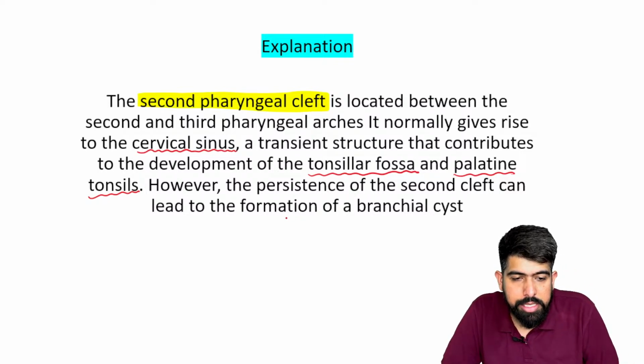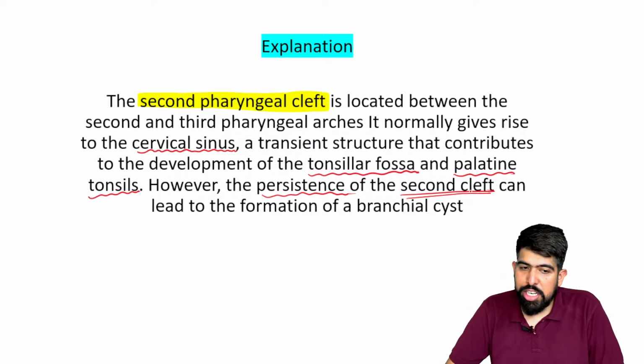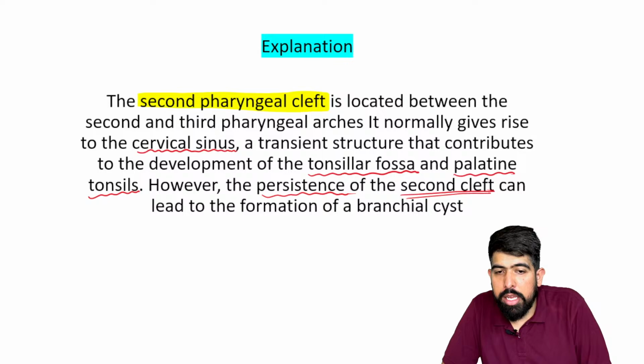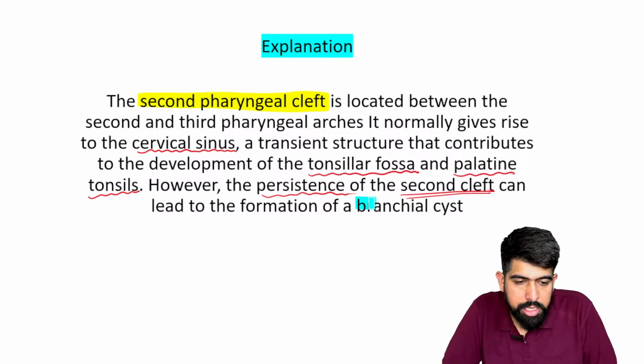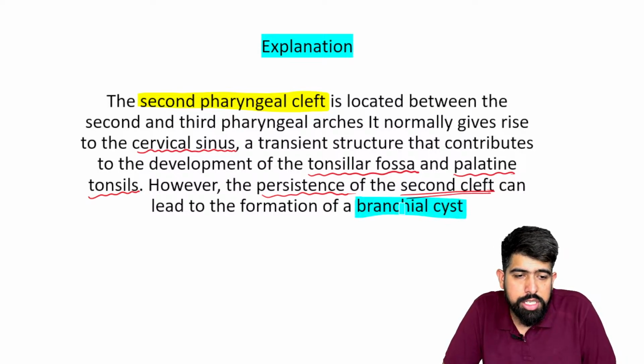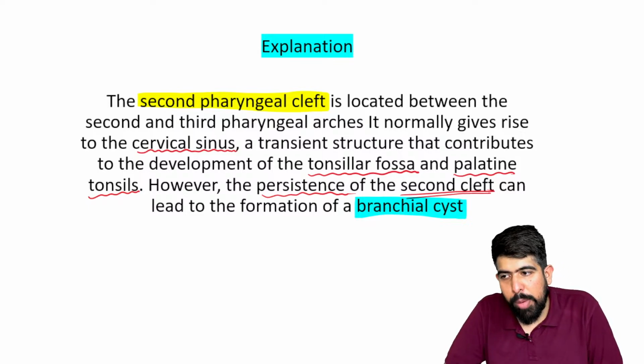However, if there is persistence of the second cleft, it can lead to the formation of a branchial cyst. So now you understand, doctor, who is answering the thyroglossal cyst? The thyroglossal cyst will not be there. It will be your branchial cyst. I hope now you understand it. Did you clear this topic?